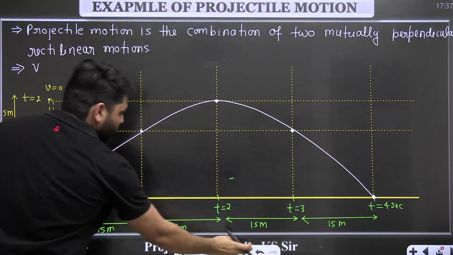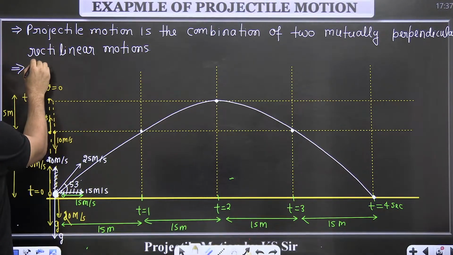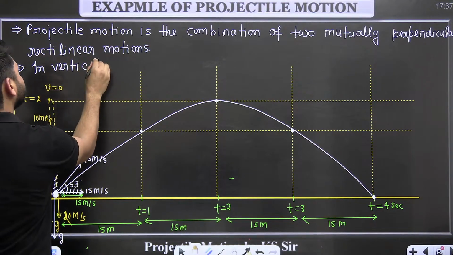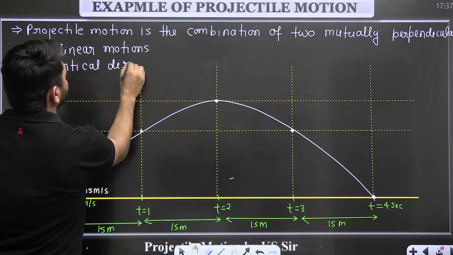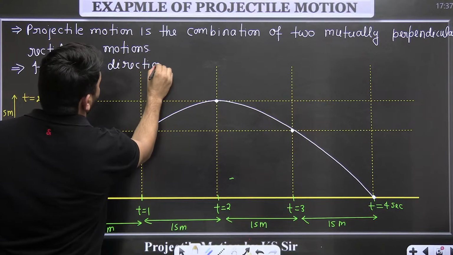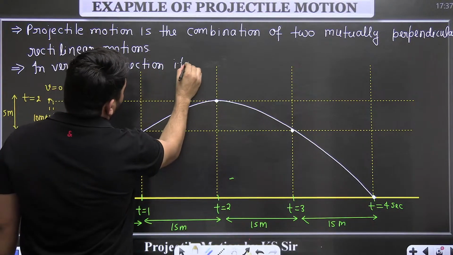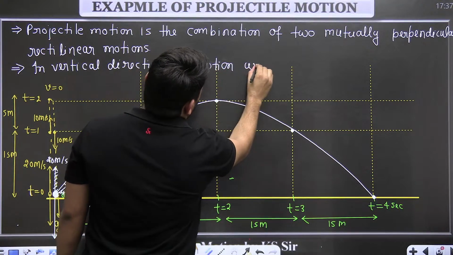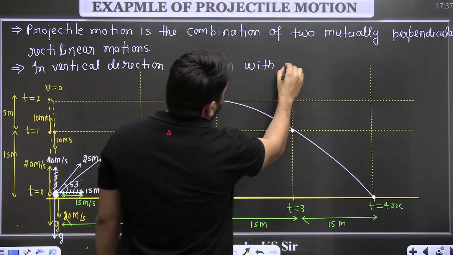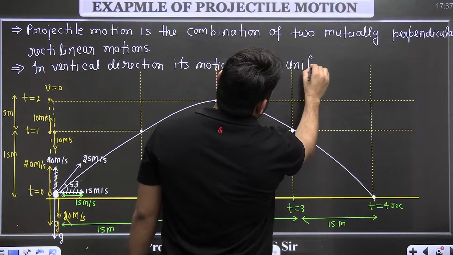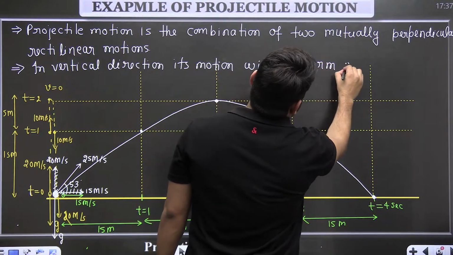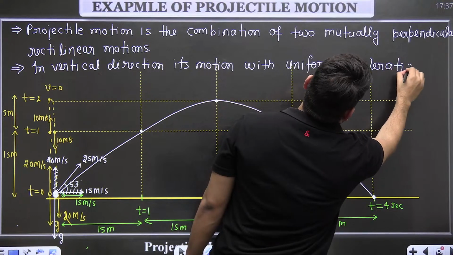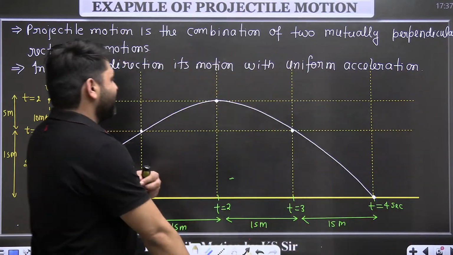In vertical direction, it is motion with uniform acceleration.